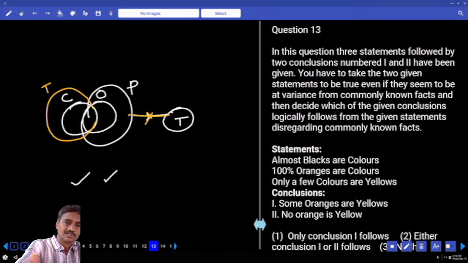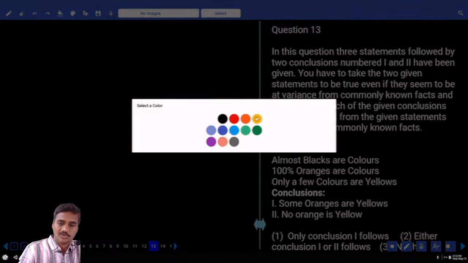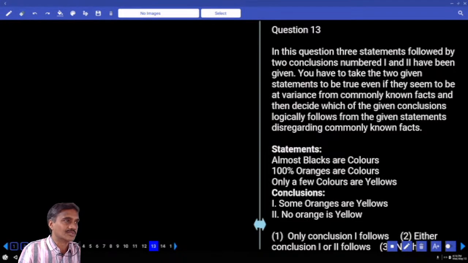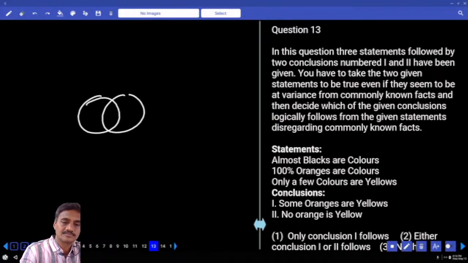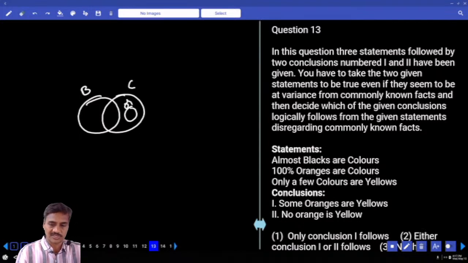Then coming to 13. Now in this 13, almost all blacks are colors. Almost means some blacks are colors but not all. 100% of oranges are colors. Only a few colors are yellow. Only some colors are yellow but not all.